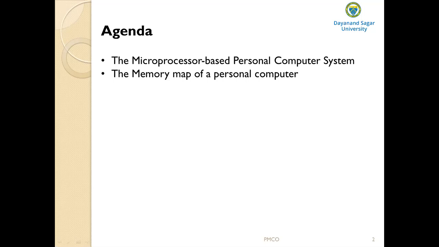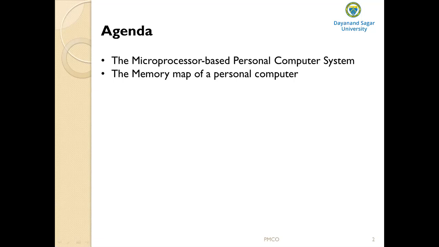After this comes the fourth generation microprocessors. The fourth generation microprocessor is also called the 32-bit microprocessor. So which are the 32-bit microprocessors? Anybody? 80386. Yeah, 80386. And then after 80386, we have 80486.